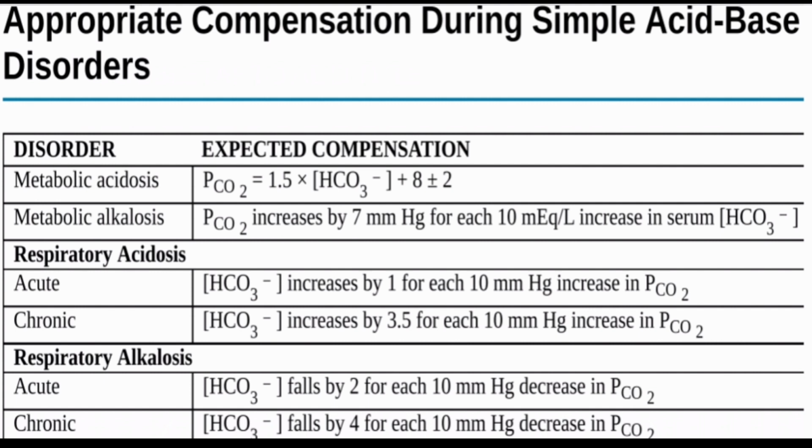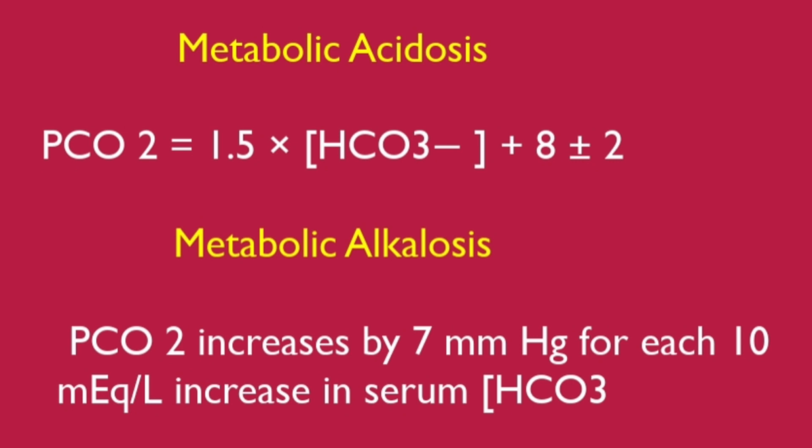So the main thing to memorize is that for metabolic acidosis and alkalosis, there will be compensation by the respiratory system via PCO2, and for respiratory acidosis and alkalosis, compensation by the kidney via HCO3. So for metabolic acidosis, PCO2 will be calculated by this formula, and for metabolic alkalosis, PCO2 will be increased by 7 mm for each 10 increase in serum bicarb.